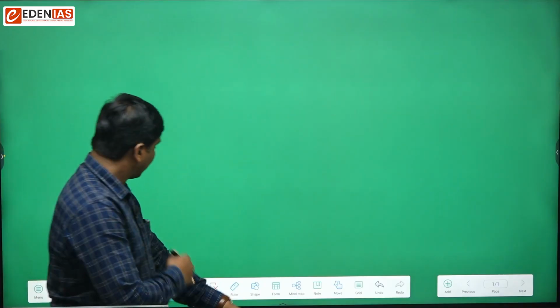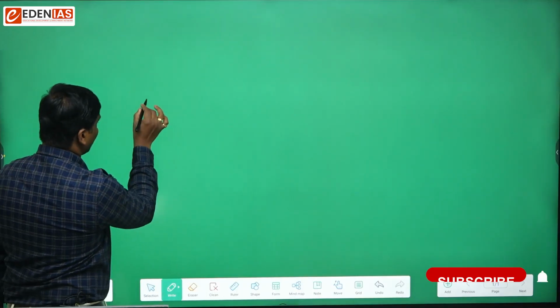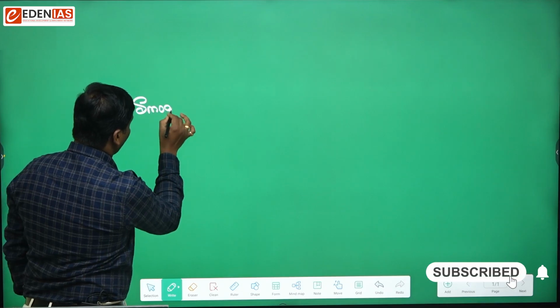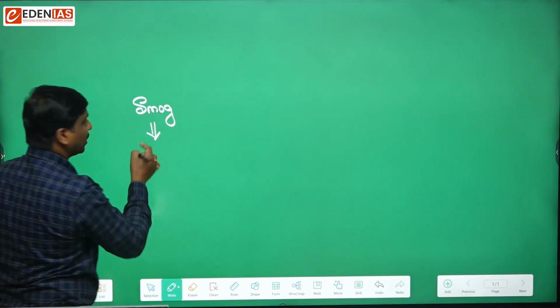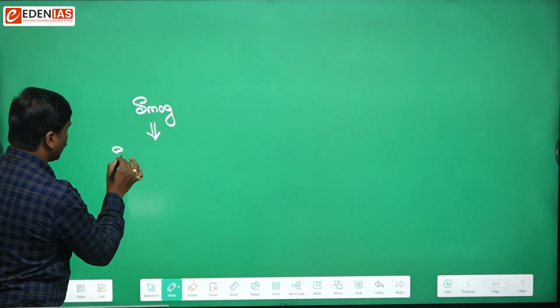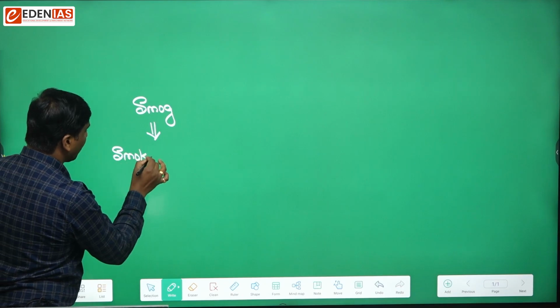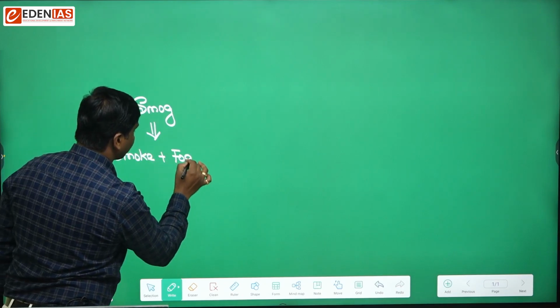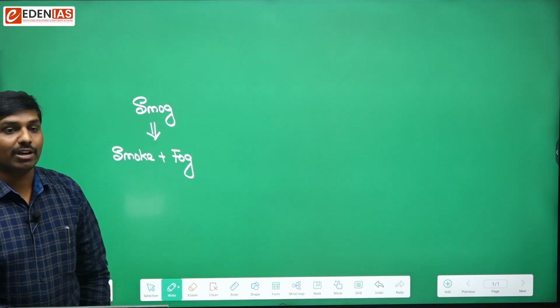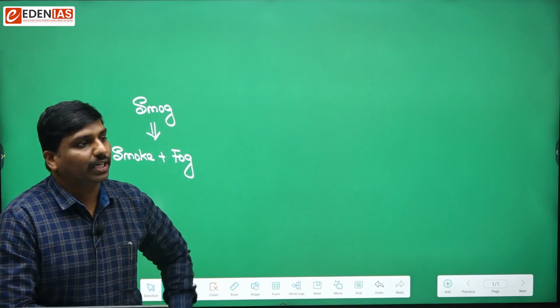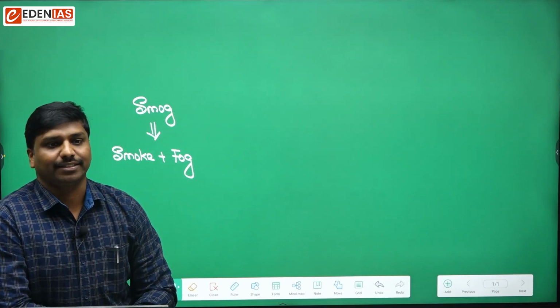What is smog? Yes, good. So when we talk from the perspective of smog, it is a combination of two words. Basically it is smoke plus fog. Smoke plus fog is nothing but smog. So here, what is fog again?